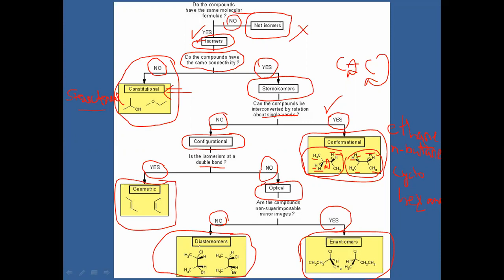You have to understand this brief idea. This is the part of identifying and understanding isomerism: which isomers have double bonds, single bonds, or different structures. On that basis, they are categorized as isomers.